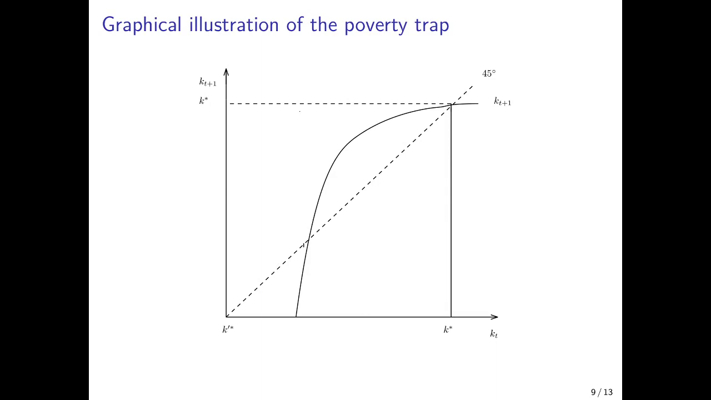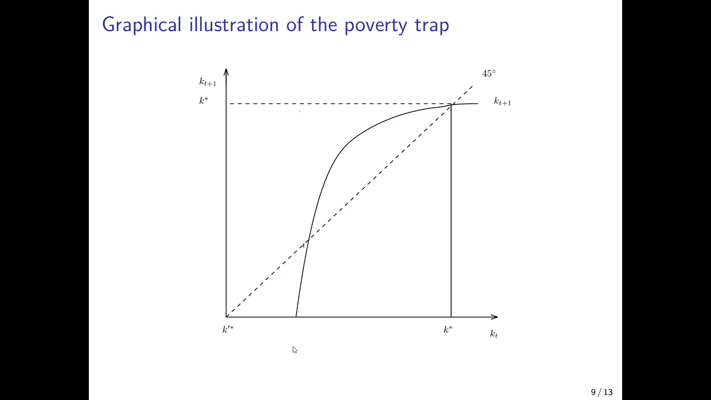Now we can again illustrate the model dynamics by means of a graph. We plot on the horizontal axis capital at time t, and on the vertical axis capital at time t plus 1. Again, for all steady state equilibria where capital at time t is equal to capital at time t plus 1, so where capital does not change over time anymore, it holds that they have to be along the 45-degree line, of course, because only there capital at time t is equal to capital at time t plus 1.